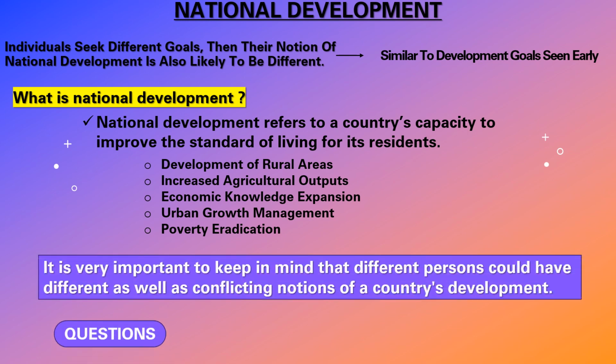Like this, so many questions arise here. What are the questions? Can all the ideas be considered equally important? How does one decide what should be a fair and just path for all? So many questions arise like that. Would the idea benefit a large number of people or only a small number? So there are many questions, like how earlier questions arose about the developmental goals of individuals and countries. Like that, in national development also so many questions arise, as we have seen earlier.